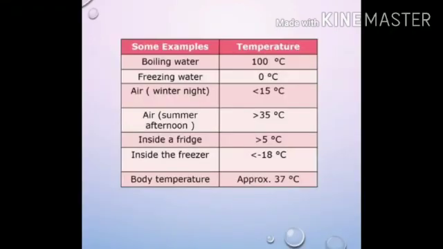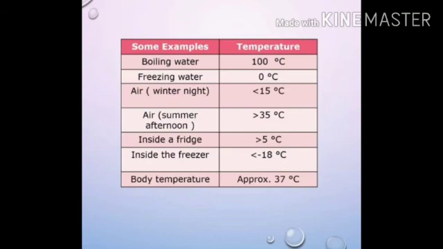and note the temperatures. Now let us see some examples and their respective temperatures. Boiling water temperature is 100 degrees Celsius. Freezing water temperature is 0 degrees Celsius. Air on a winter night, temperature is less than 15 degrees Celsius.